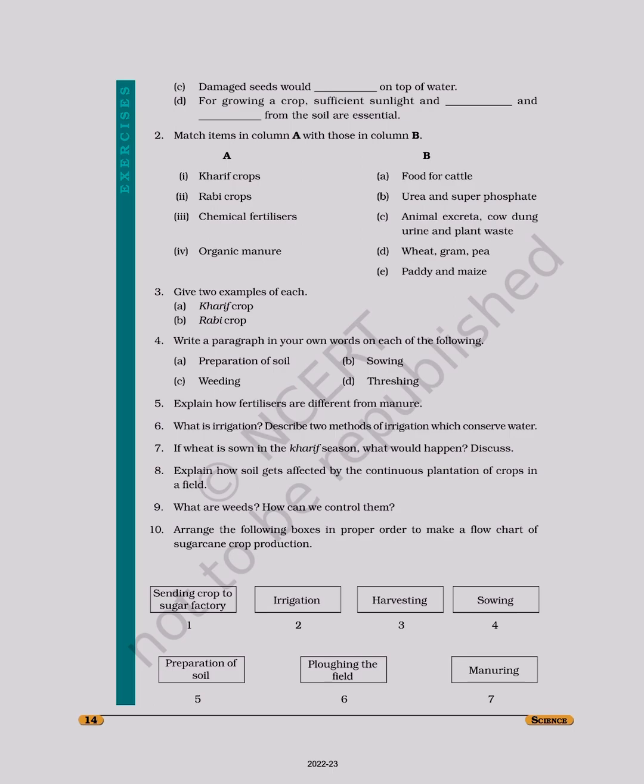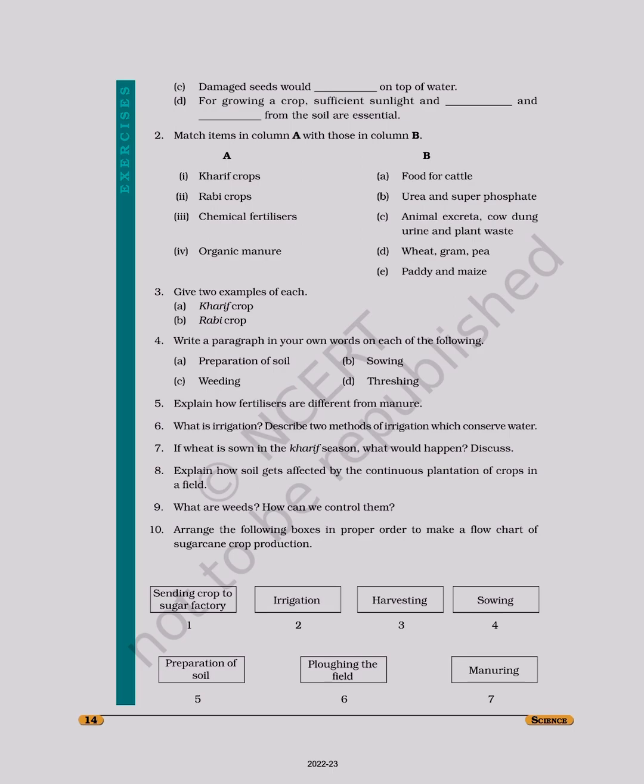2. Match items in column A with those in column B. Column A: Kharif crops, Rabi crops, chemical fertilizers, organic manure. Column B: Food for cattle, urea and superphosphate. Next, animal excreta, cow dung, urine and plant waste. Next, wheat, gram, pea. Next, paddy and maize. Third, give two examples of each Kharif crop, Rabi crop.